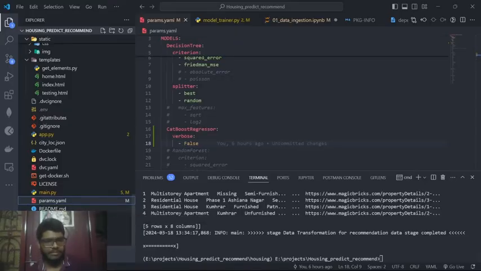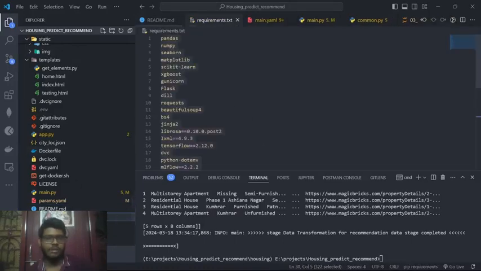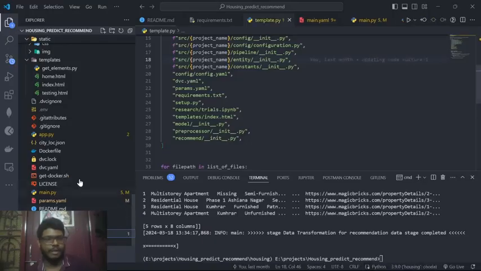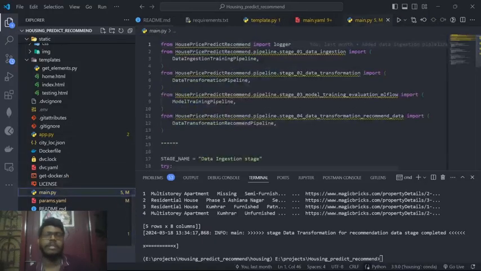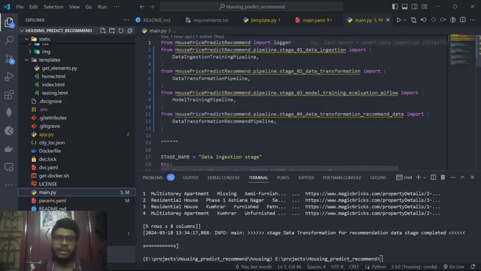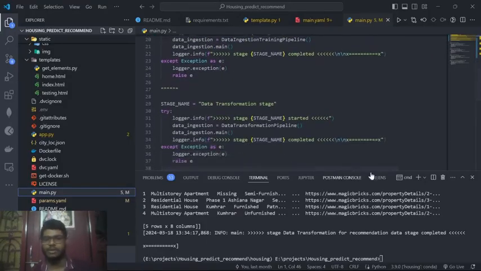Here is the README, which you would see in the GitHub repo. These are the requirements, setup, template file, and main.py. This main.py is responsible for running the pipelines in this particular order, which I have implemented: data ingestion, then data transformation, which I will show here.